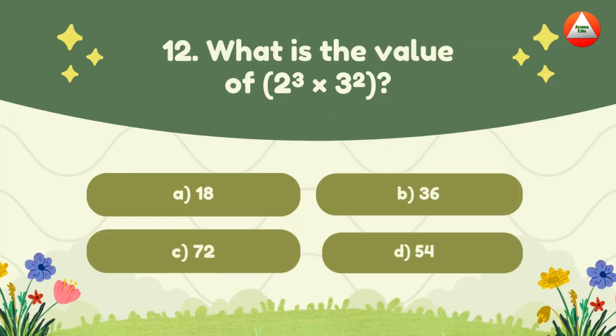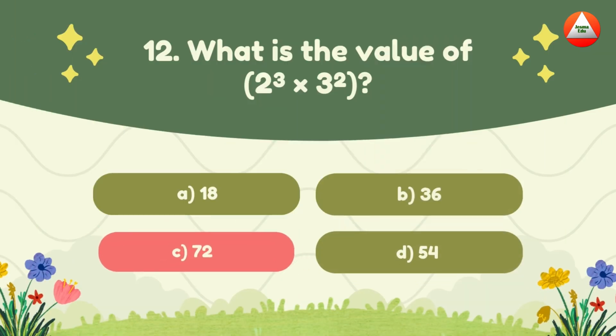What is the value of 2 raised to 3 times 3 raised to 2? A. 18, B. 36, C. 72, D. 54. The answer is 72. Exponents explode. 8 times 9 is equal to 72.